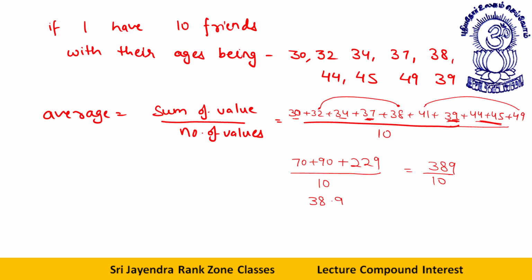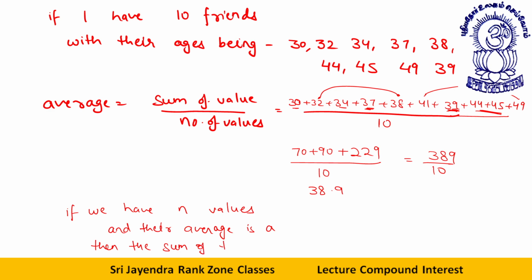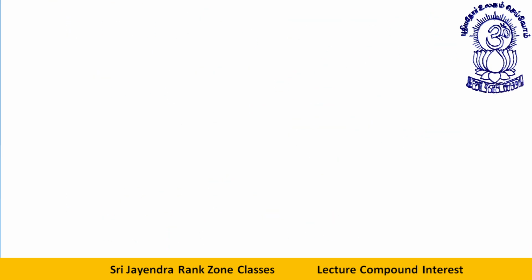So what do we say if we have n values and their average is A, then the sum of the values is S. This is the thing which is used mostly. S is what? A into n, the basic thing. S is A into n.